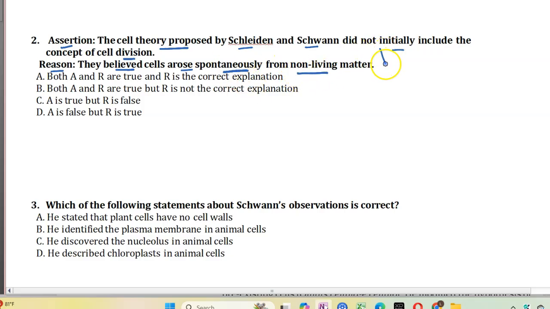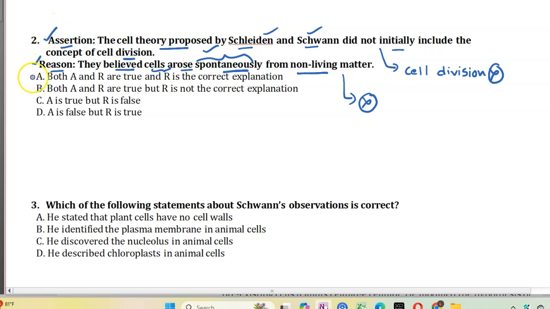It is clear that the cell theory proposed by Schleiden and Schwann did not initially include cell division. They did not mention the formation of new cells from pre-existing cells. So the assertion is true, but the reason, that they believed cells arose spontaneously from non-living matter, they did not give. Hence, assertion is right, whereas the reason provided is wrong.